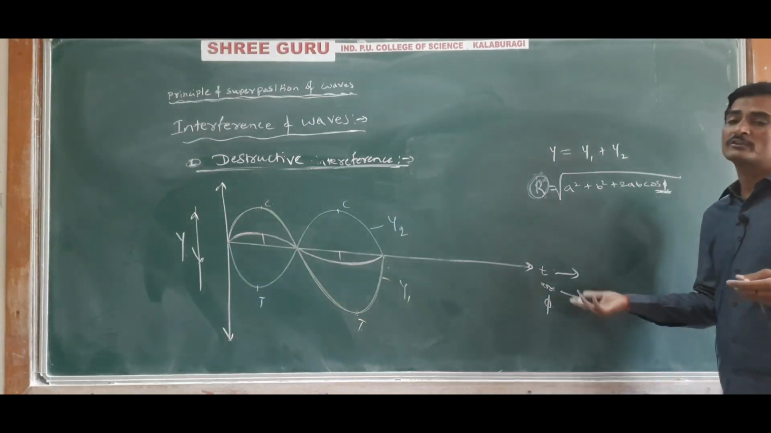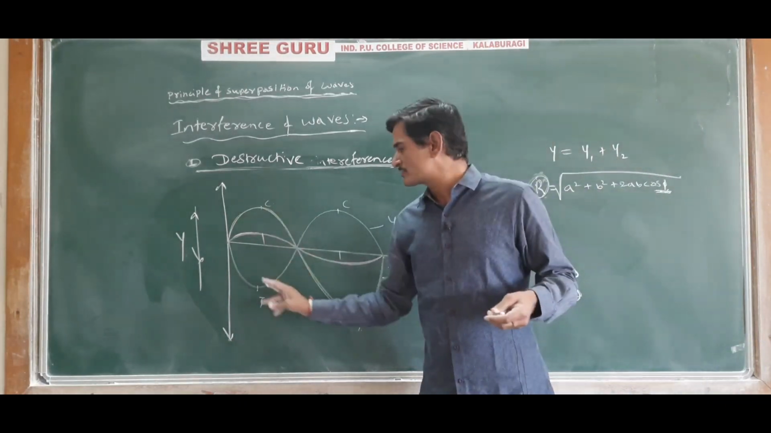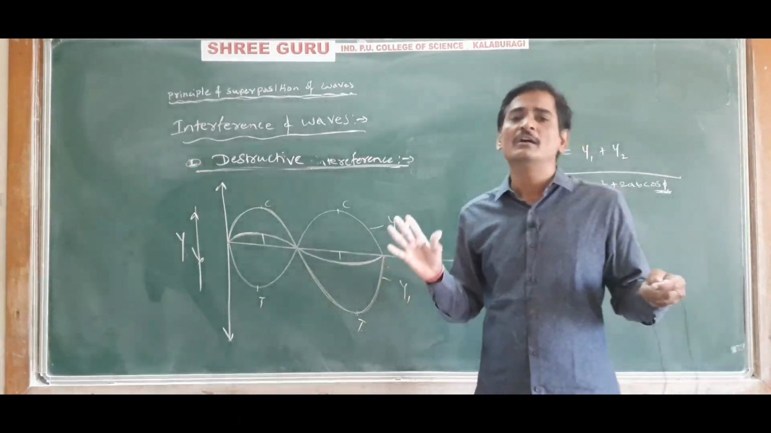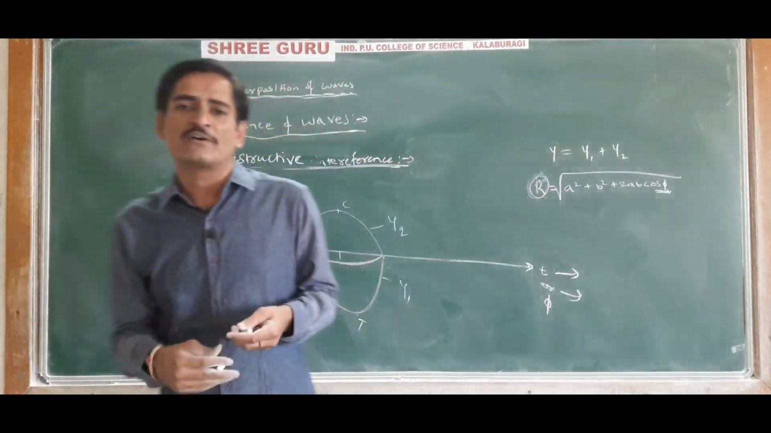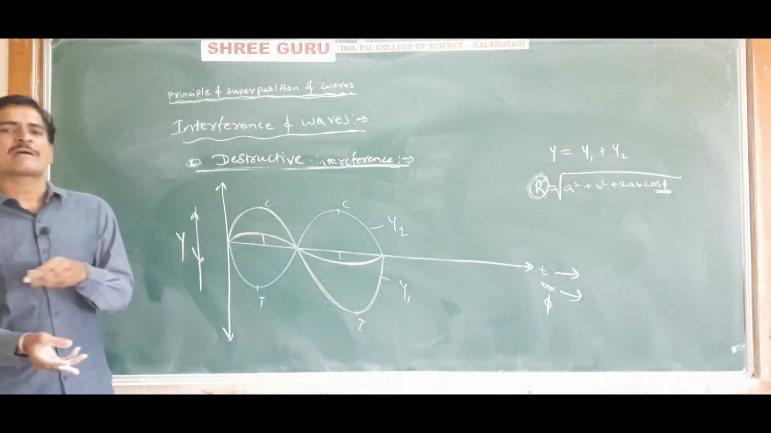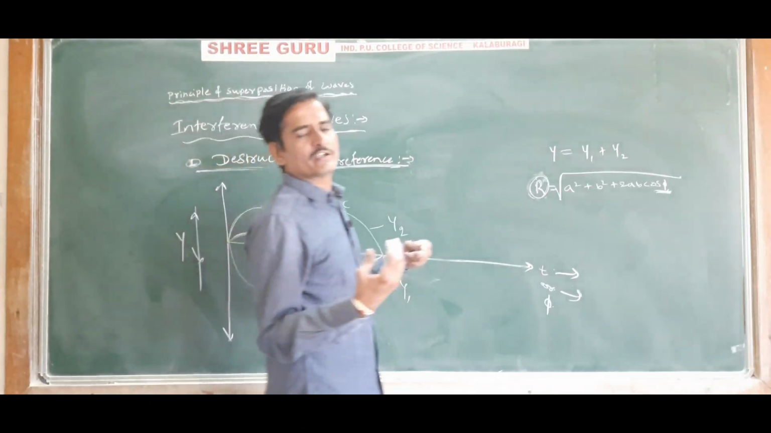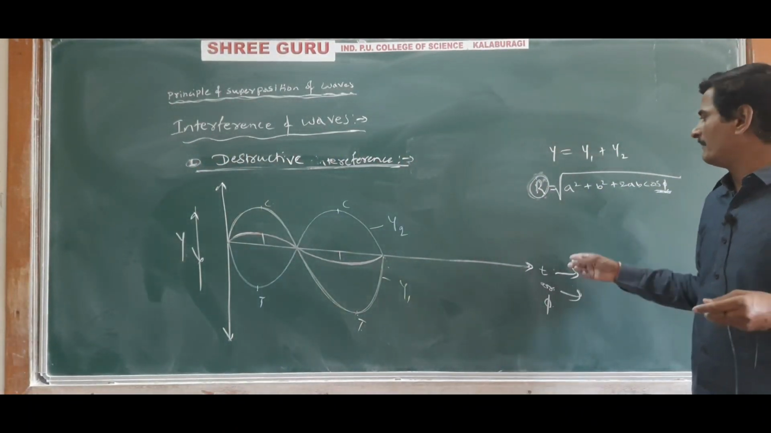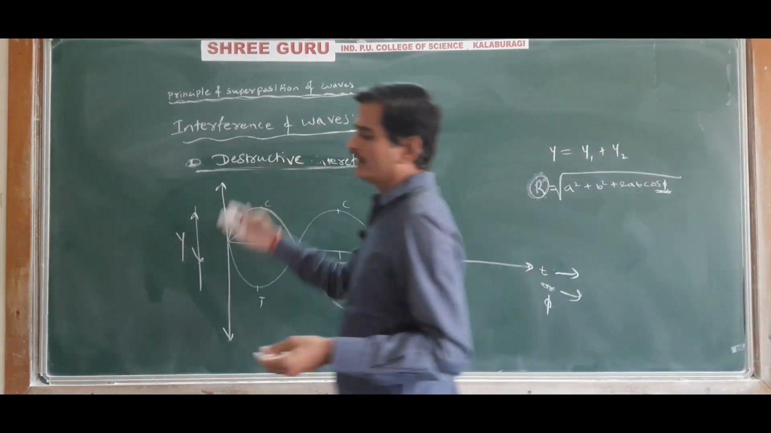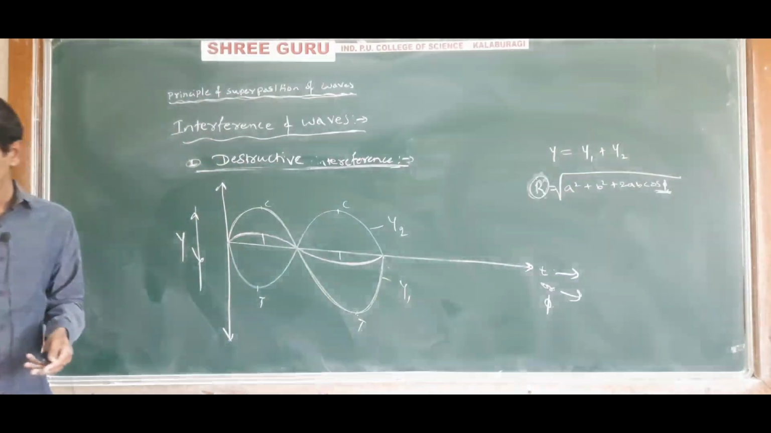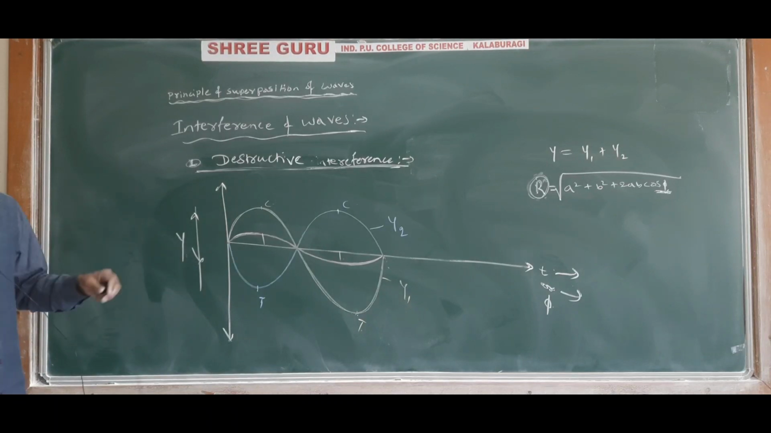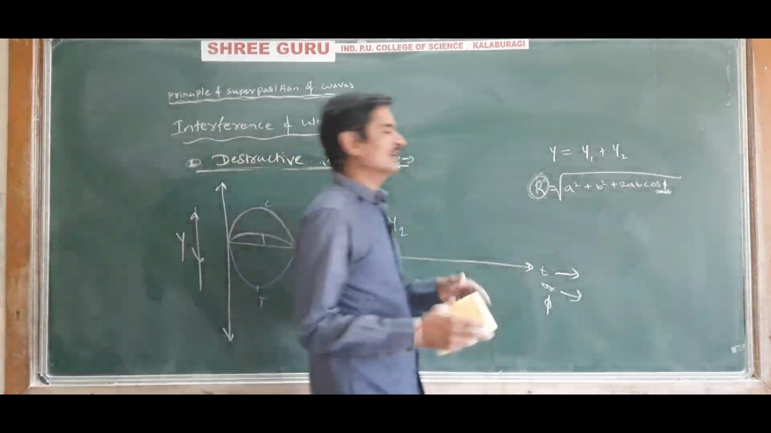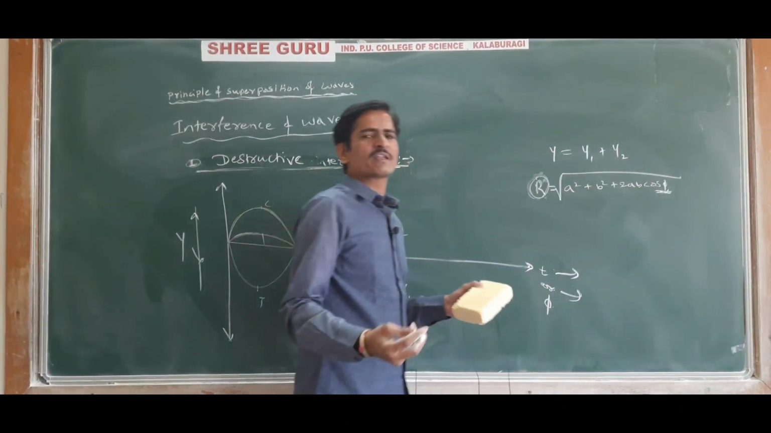Two waves superimpose out of phase, that is, these two waves y1 and y2 are not in phase, they are out of phase, and out of phase they are overlapping on each other. Then the resultant wave will have minimum displacement. Resultant displacement will be minimum. So then this is called destructive interference. Understood? So this is about destructive interference. This much is enough. Just the same formula we will use.